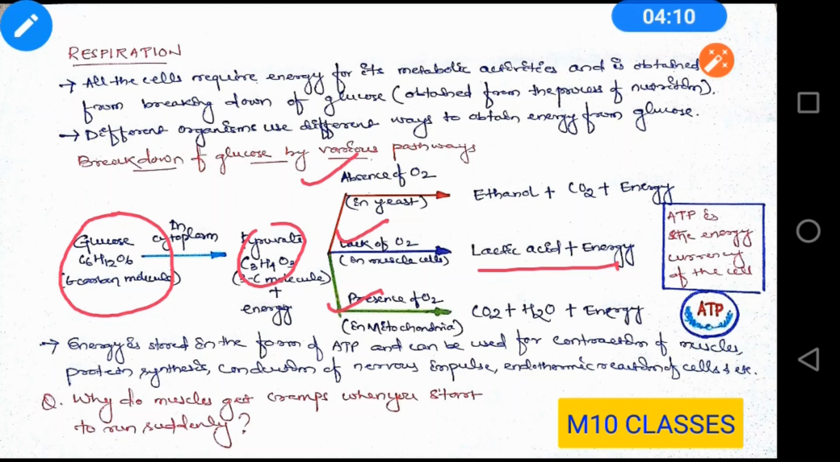Now, whatever energy is generated by the different pathways is stored in the form of ATP. And what is ATP? It is adenosine triphosphate, and this ATP is known as the energy currency of the cell. Now, what is the use of this ATP? This ATP is utilized for contraction of muscles, protein synthesis, conduction of nervous impulse, and various endothermic reactions that take place inside the cell. Every reaction requires a certain amount of ATP to be carried out.